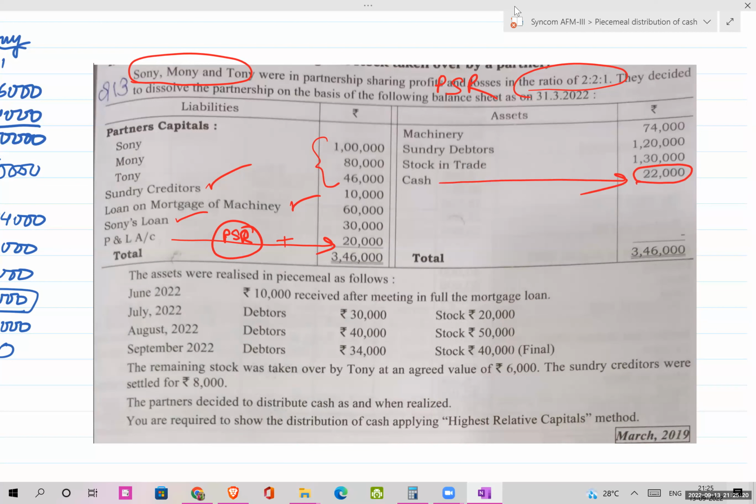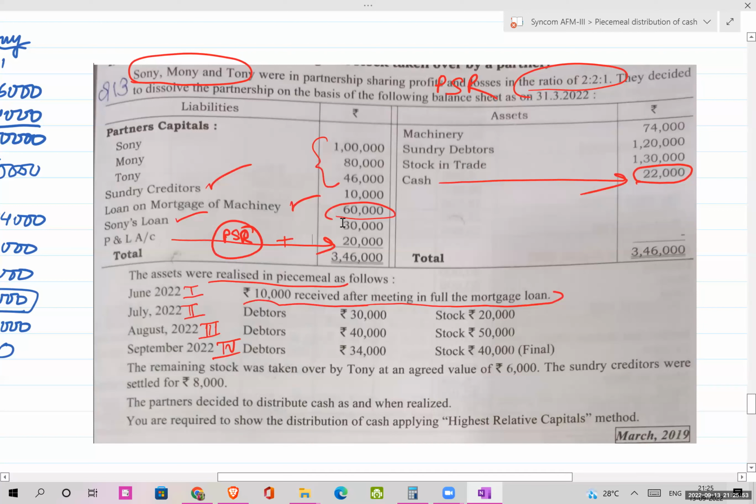Okay, assets were realized in piecemeal. Okay, so this is my first realization. Then second, third, and fourth one. Okay, so first realization, what they are saying is June 2022, rupees 10,000 received after meeting in full mortgage loan. Okay, so after paying mortgage loan of 60,000, कितना कैश बचा है आपके पास? 10,000. तो आपका फर्स्ट रियलाइजेशन मनी इज 10,000 और मॉर्गेज लोन आप पे कर चुके हो. उसको पे करने के बाद आपके हाथ में 10,000 रुपया है.